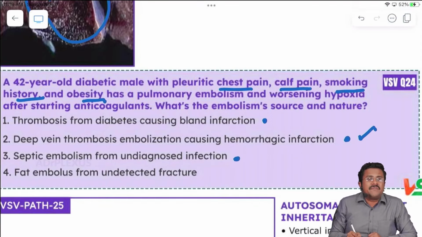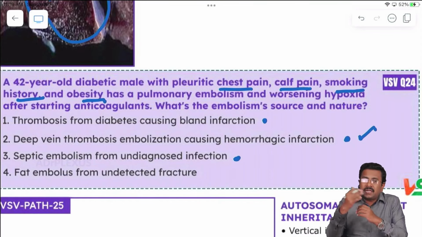There is no source of infection to cause a septic embolism, and we know that for a fat embolism there would be a fracture history, but here there is no such history. The cough, obesity, smoking, and the classical features point to our diagnosis: DVT embolism causing this hemorrhagic infarction.